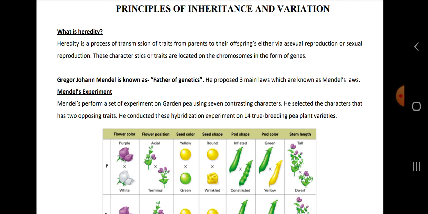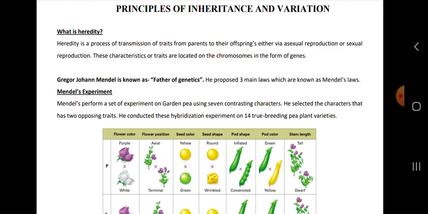So basically, what is heredity? Heredity is the process of transmission of traits from parents to their offspring through sexual or asexual reproduction. Gregor Johann Mendel is known as father of genetics. He proposed three main laws, that is law of dominance, law of segregation and law of independent assortment.